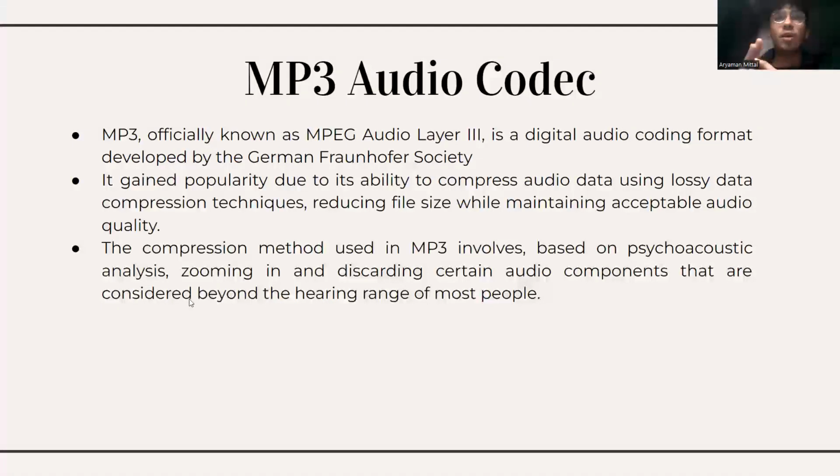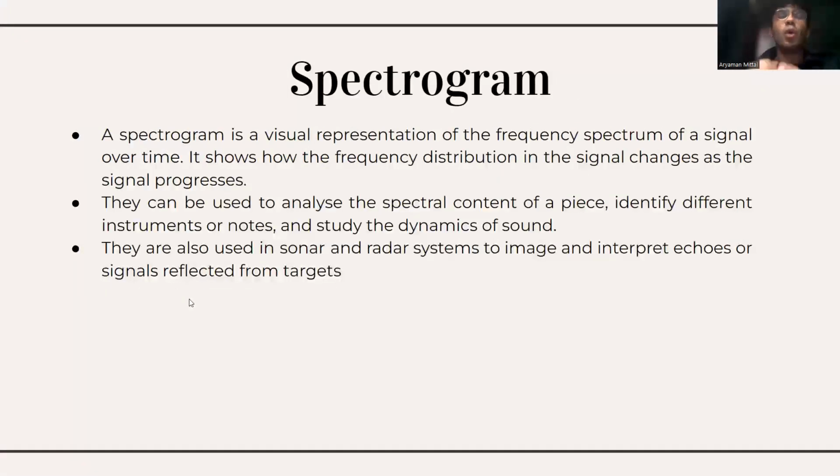What is an MP3 audio codec? MP3, officially known as MPEG Audio Layer 3, is a digital audio coding format developed by a German society. It gained popularity due to its ability to compress audio using lossy data compression techniques, reducing file size while maintaining acceptable audio quality. What is a spectrogram?